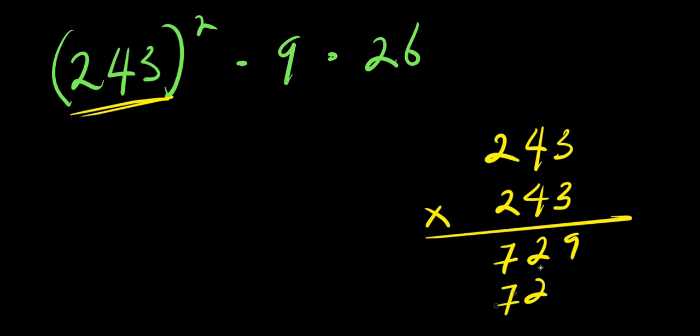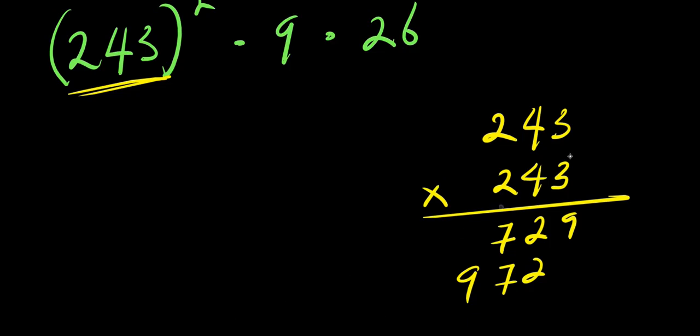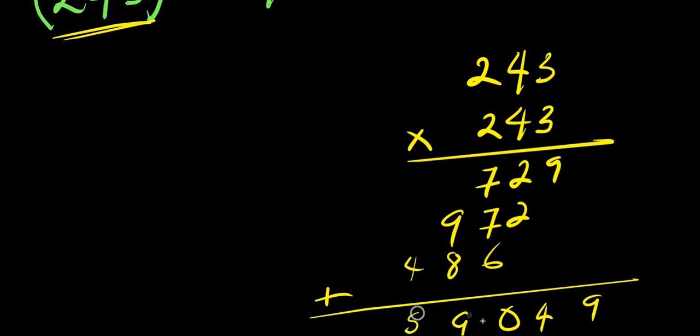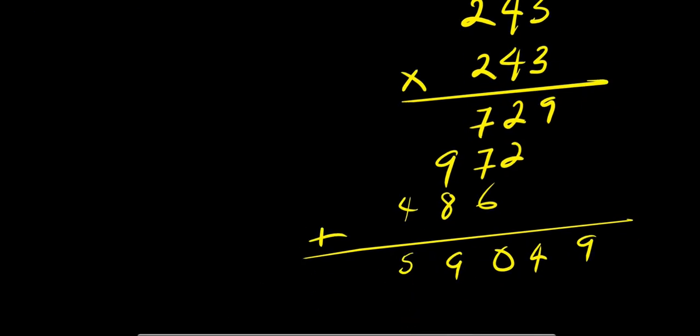So we have 7 carry over 1. 4 times 2, 8, 8 plus 1, 9. 2 times 3, 6. 2 times 4, 8. 2 times 2, 4. We add up. This is 9, 4. This is 20, 0 carry over 2 add here. 19, 9 carry over 1 add here. 5, 9, 4, 9. So we have 59,049.